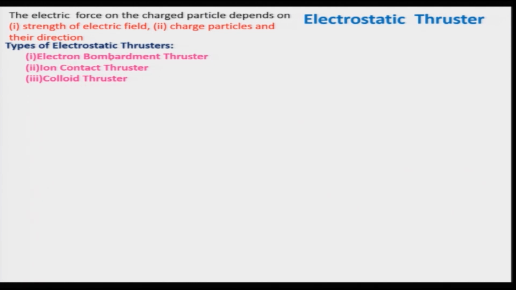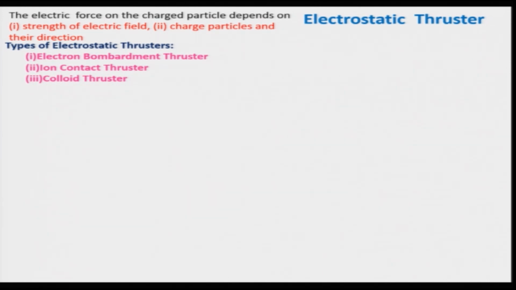In case of electron bombardment thruster, the electron is basically utilized to produce the charged particles, and in case of ion contact thruster, the ions are being produced by coming in contact with the thermal anode, and in case of colloidal thruster, the droplets of the propellants will be charged with the help of electric field and which can be accelerated further to get the thrust.